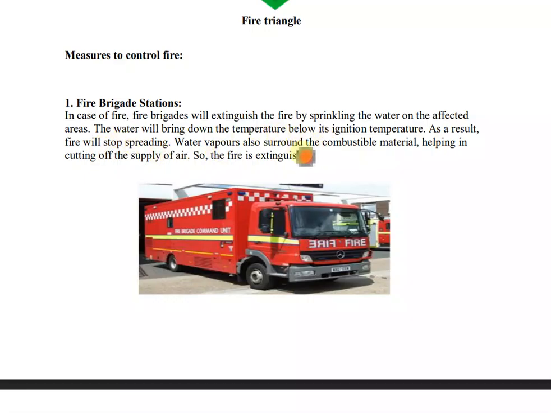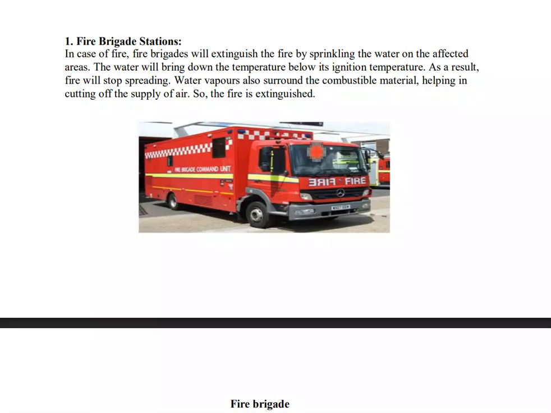Water vapors also surround the combustible material, helping in cutting off the supply of air. So the fire is extinguished. So see, when water is heated, it turns into water vapor, and water vapor covers the substances, and the layer of water vapor is added on the material, which cuts off the supply of oxygen. So the fire is extinguished. It is a picture of a fire truck. Okay.